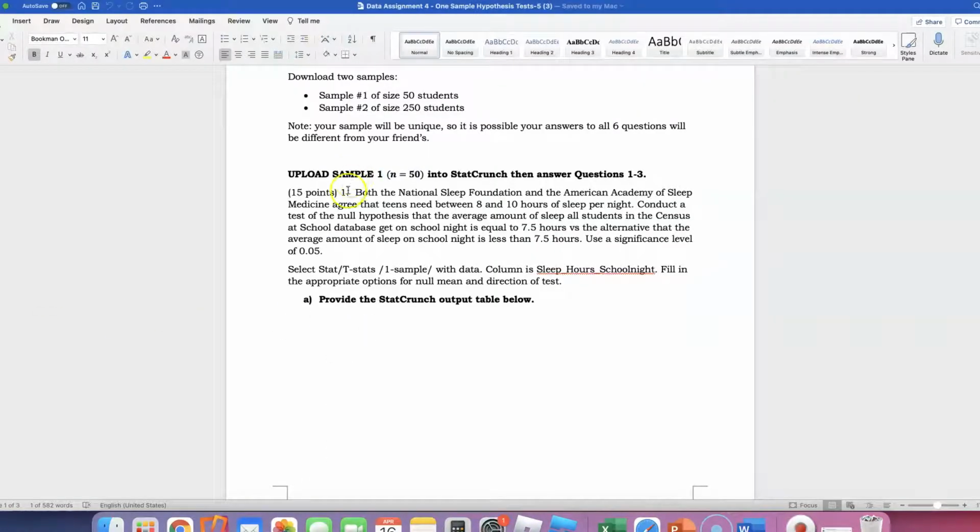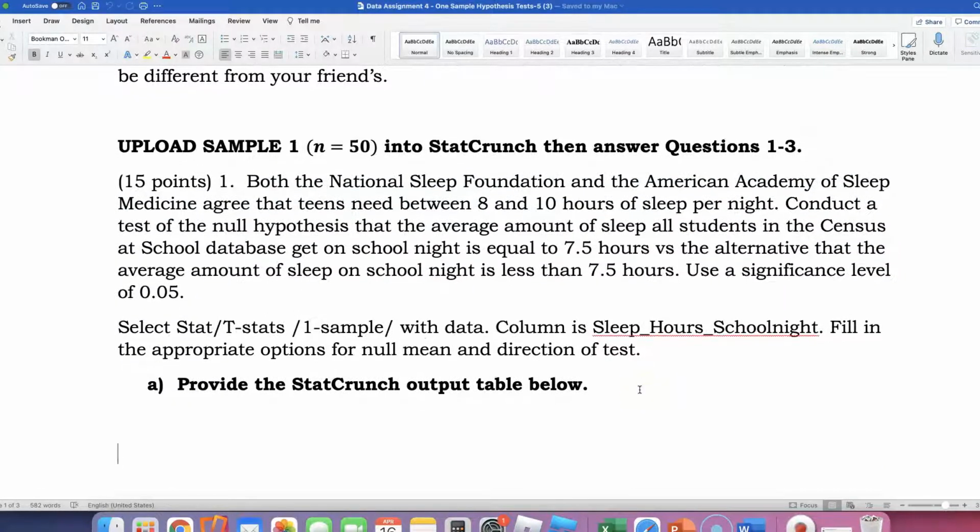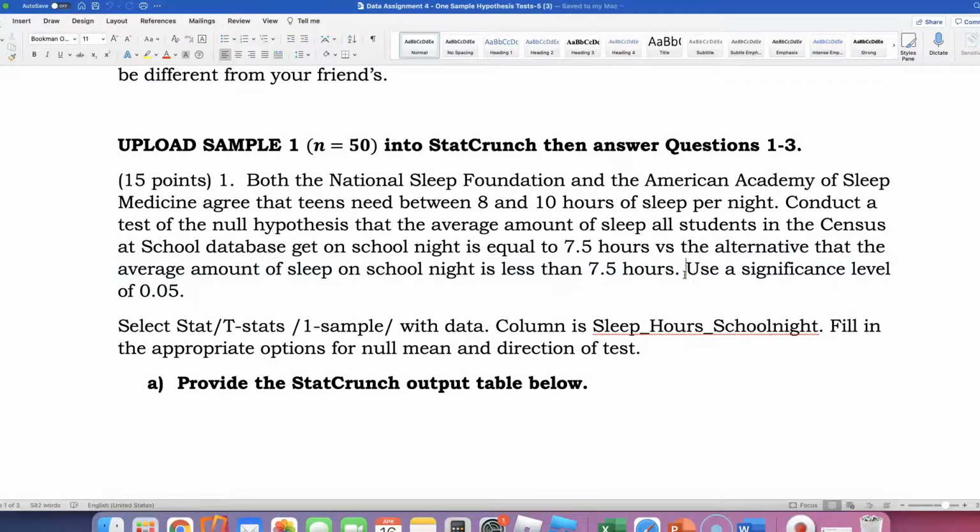Alrighty. Number 1, both the National Sleep Foundation and the American Academy of Sleep Medicine agree that teens need between 8 and 10 hours of sleep per night. Conduct a test of the null hypothesis that the average amount of sleep all students in the census school database get on a school night is equal to 7.5, versus the alternative that the average amount of sleep on a school night is less than 7.5. Use the significance level of 0.05.